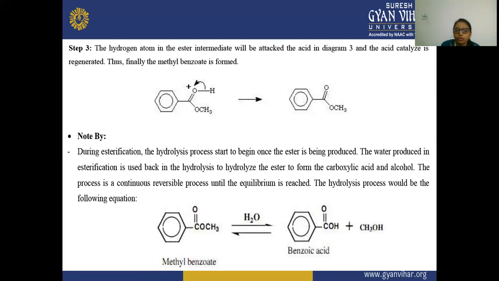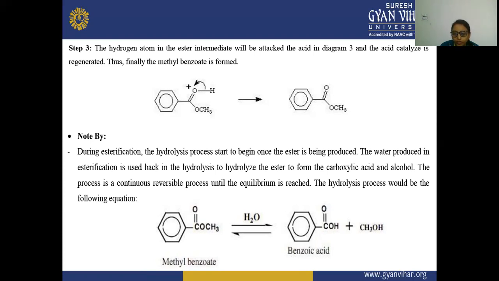But here we have to note that during esterification the hydrolysis process starts to begin once the ester is produced. The water produced in the esterification is used back in the hydrolysis to hydrolyze the ester to form carboxylic acid and alcohol. The process is a continuous reversible process until the equilibrium is reached. The hydrolysis process would be the following reaction.